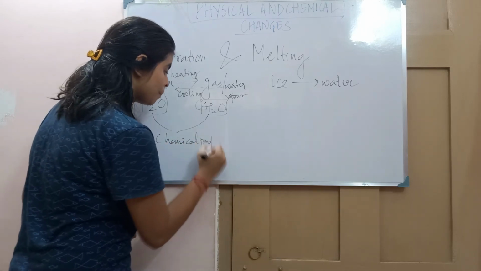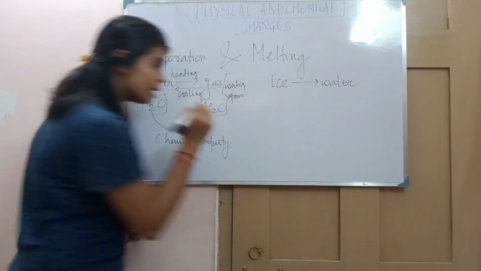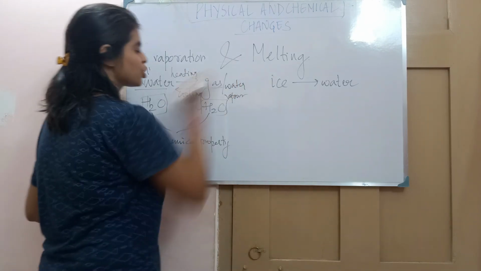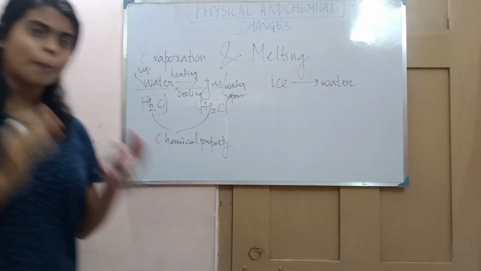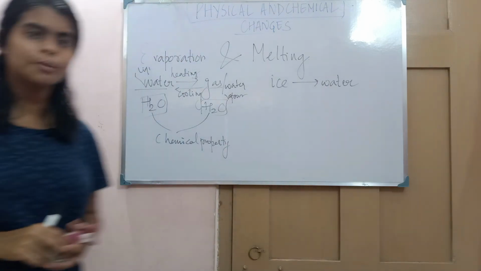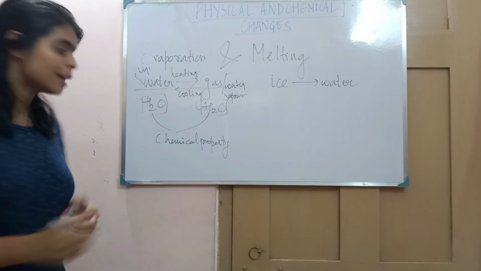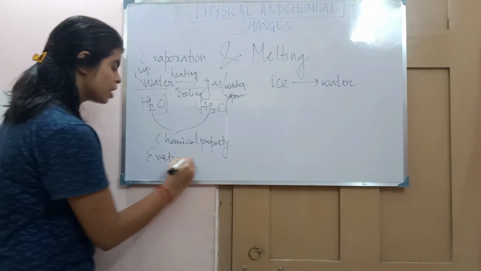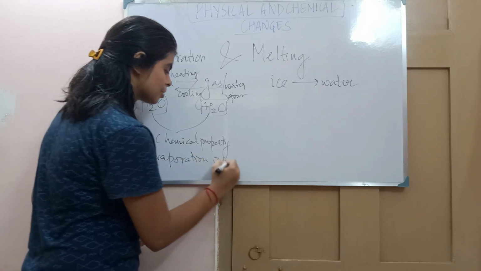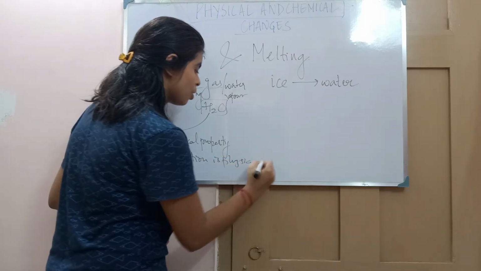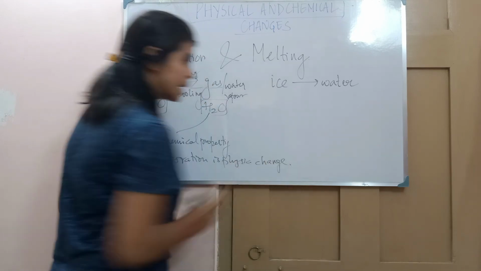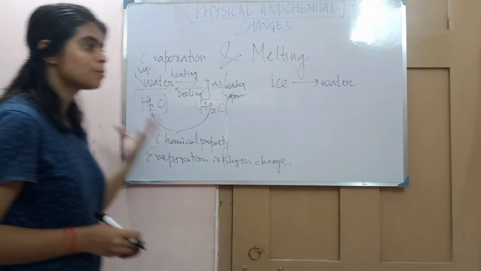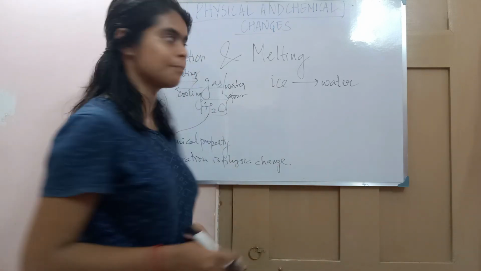Now chemical properties are remaining the same. Only the physical properties change. That is, it is liquid, it is a gaseous form. Physical properties change, but chemical properties remain the same. We can say that evaporation is what kind of change? Evaporation is a physical change. Because here the physical property like state of the substance gets changed, but the chemical property remains same.